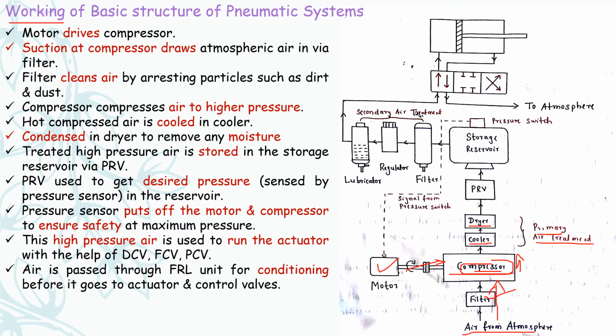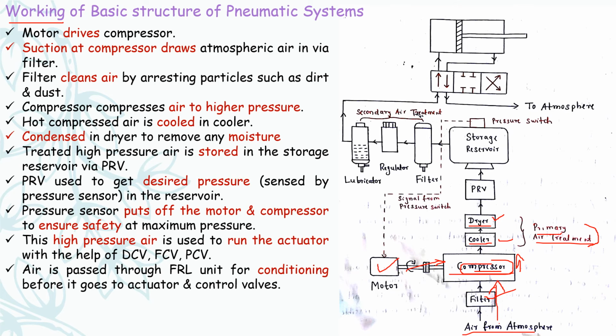So this is the primary air treatment. The hot compressed air coming out from the compressor is cooled by the cooler, and any moisture content present in the air is condensed in the dryer.